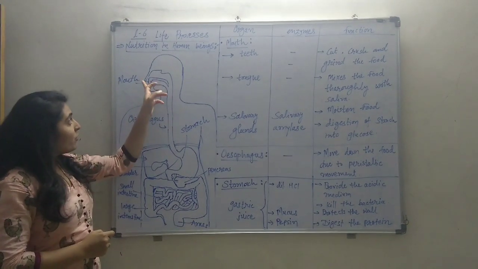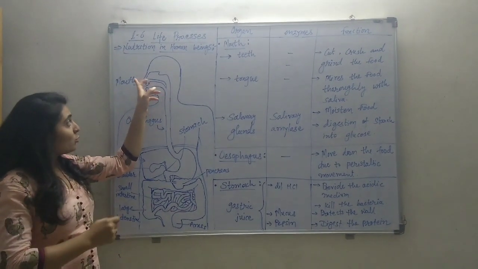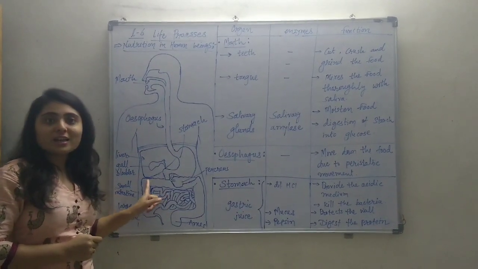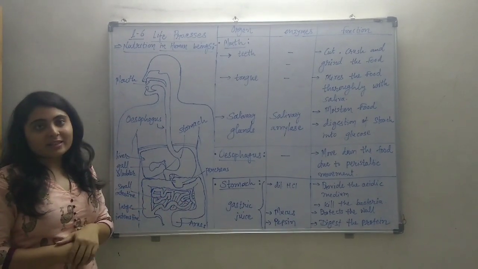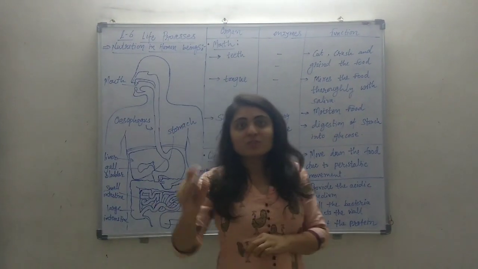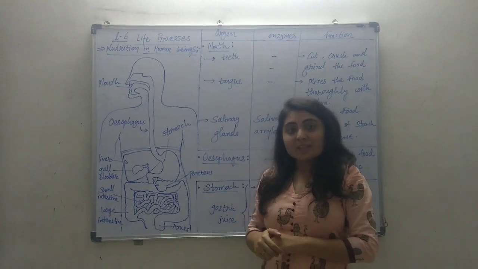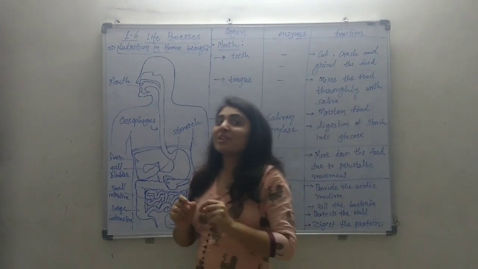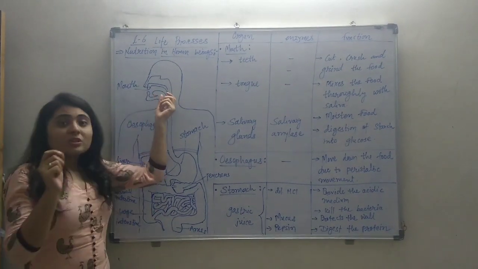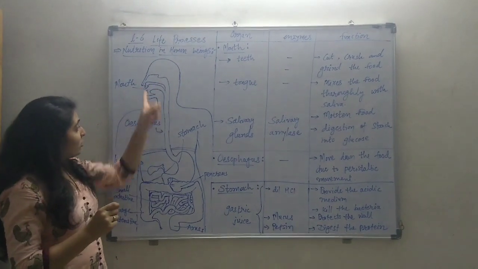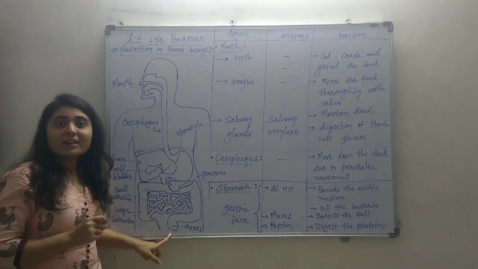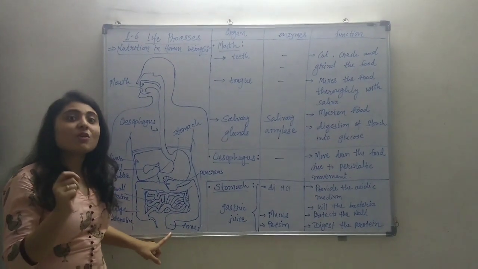So the food passes from mouth to esophagus, stomach, small intestine, large intestine and finally waste at the anus. This path of food inside the body is called the alimentary canal.